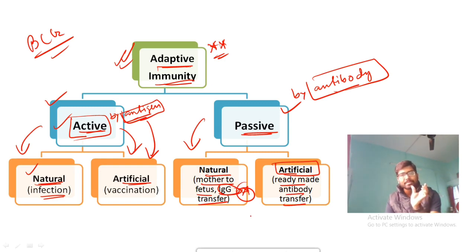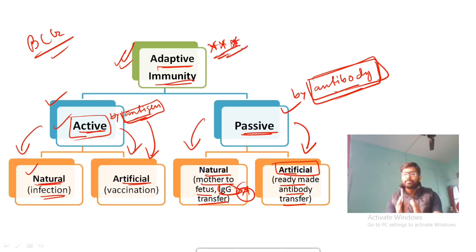So that particular snake antivenom is the specific antibody against the snake venom, against the snake's antigen. So that is your artificial passive immunity. Okay, so this slide is very very important. You have to understand the whole classification of immunity with examples very well, because it is frequently asked in different exams.